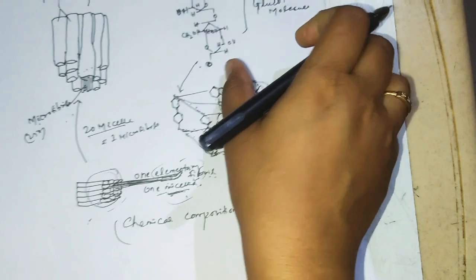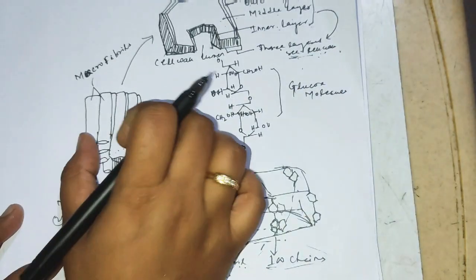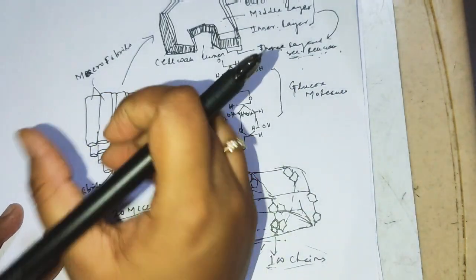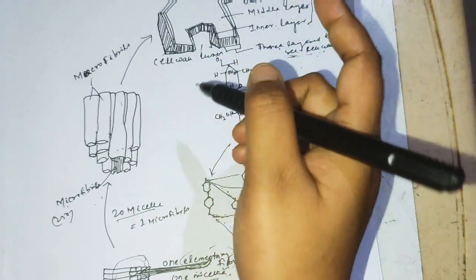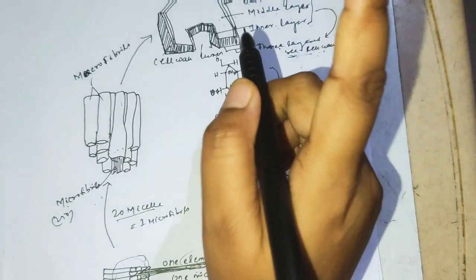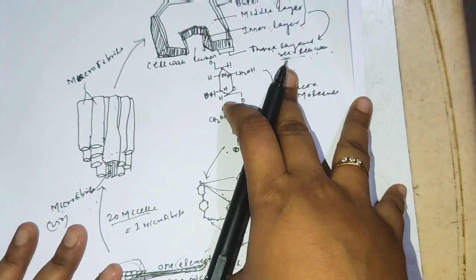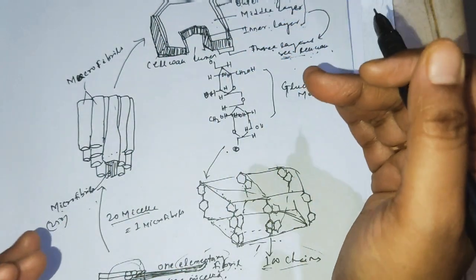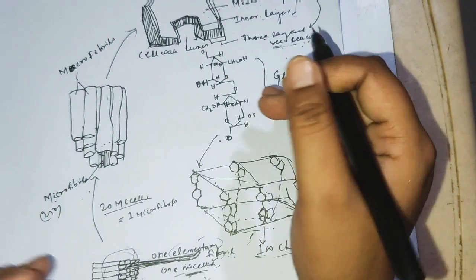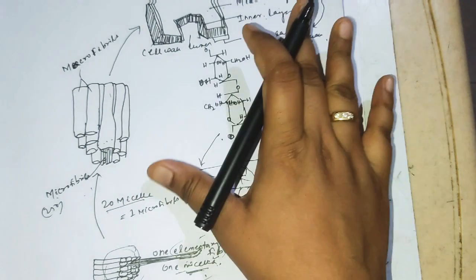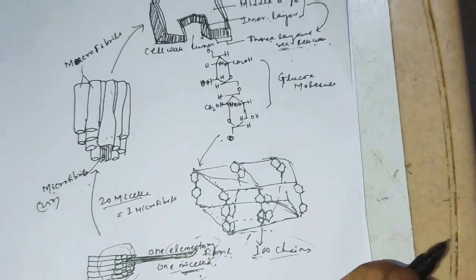macrofibril. So likewise many macrofibrils form the cell wall, and that is the primary cell wall, only the primary cell wall. Up to clear? So this is about the chemical composition of the primary cell wall, how the primary cell wall forms. Up to this clear? Okay.